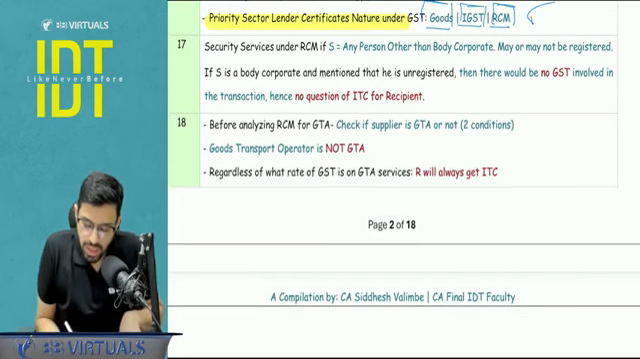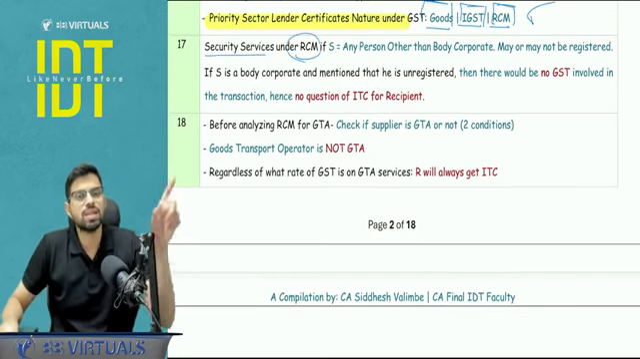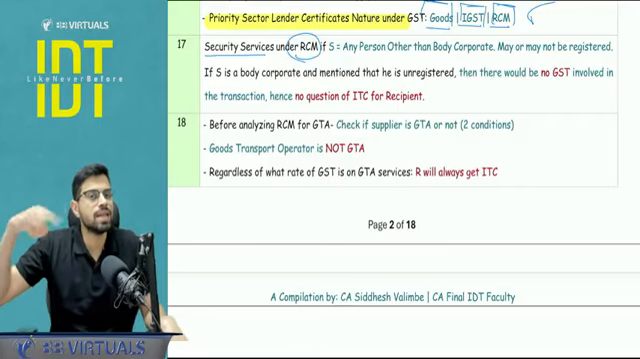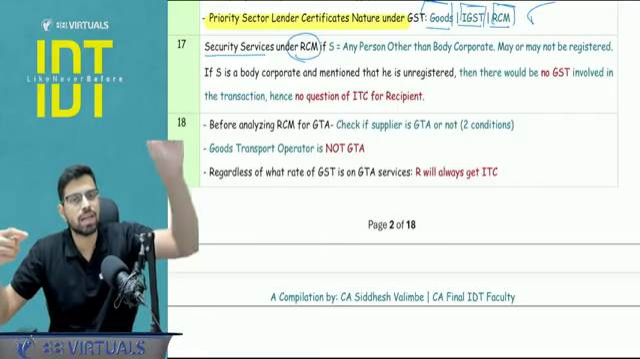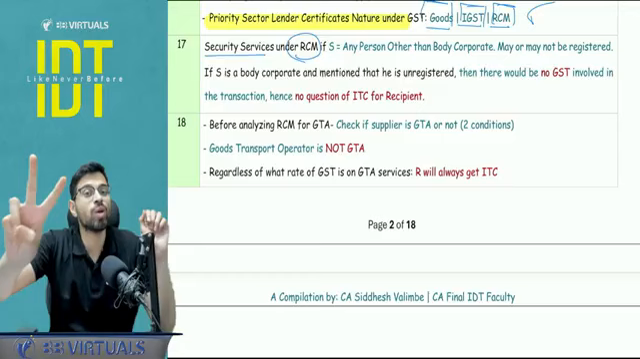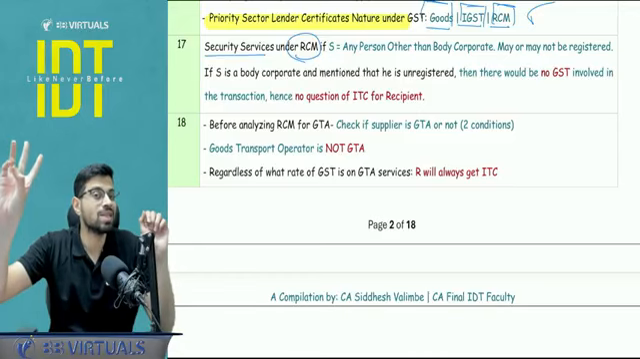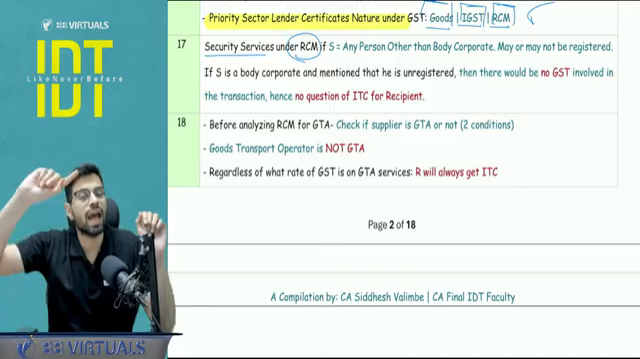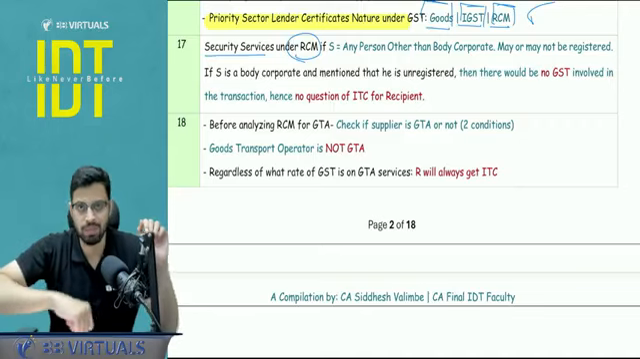Next, security services under RCM. What is the supplier recipient condition for security services under RCM? Supplier is other than body corporate and recipient is a registered person. Except two cases: first, the recipient is a person who is registered under GST solely for TDS compliance, government agencies, and second, it is a composition supplier.